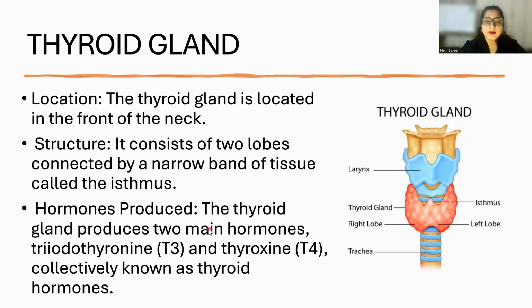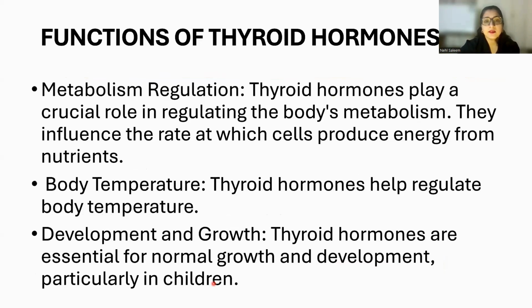What does the thyroid gland do? It releases the two main hormones, T3 and T4, very famous hormones. Everyone in our house might have got tested for these hormones at some point in their life. So we have triiodothyronine, which is T3, and we have thyroxine, that is T4. And collectively, T3 and T4 are known as thyroid hormones, right? We have another hormone as well, that is TSH, and TSH is thyroid stimulating hormone.